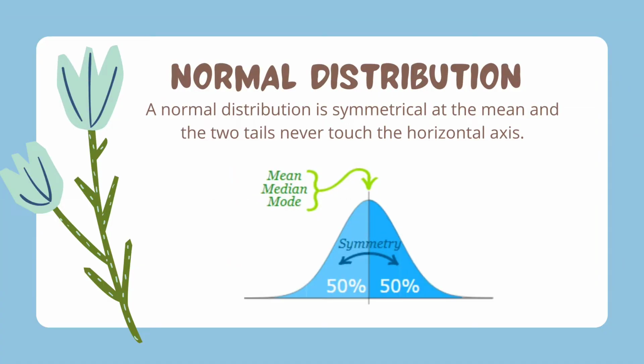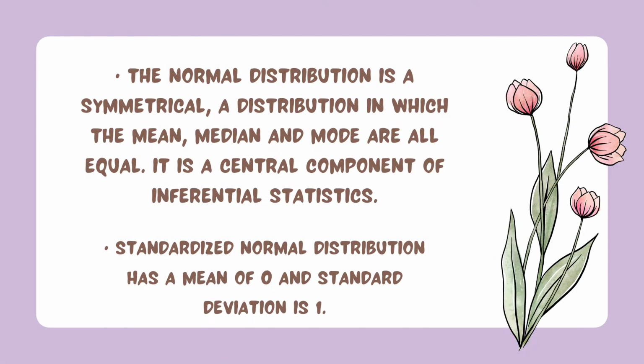Next is the normal distribution. As you can see in the picture, it is symmetrical at the mean and the two tails never touch the horizontal axis. Theoretically, no matter how far in either direction the curve extends, it never meets the x-axis but gets increasingly closer. It is symmetrical, as I said earlier, a distribution in which the mean, median, and mode are all equal. It is a central component of inferential statistics. And also, the standardized normal distribution has a mean of 0 and a standard deviation of 1.